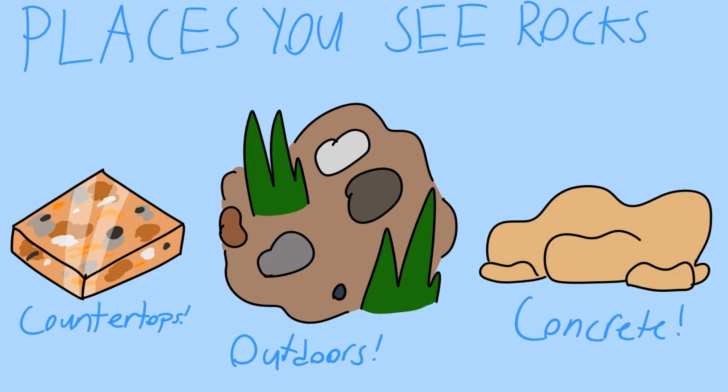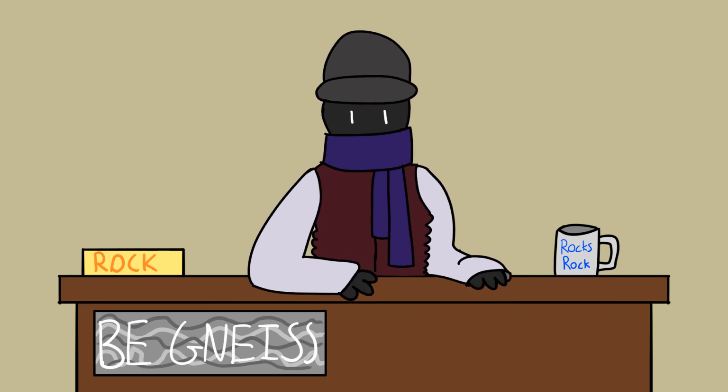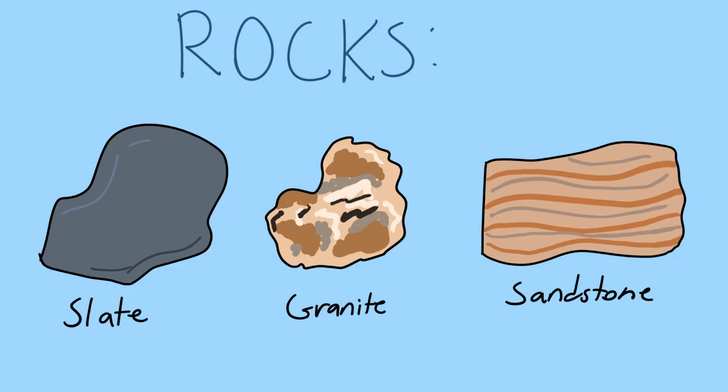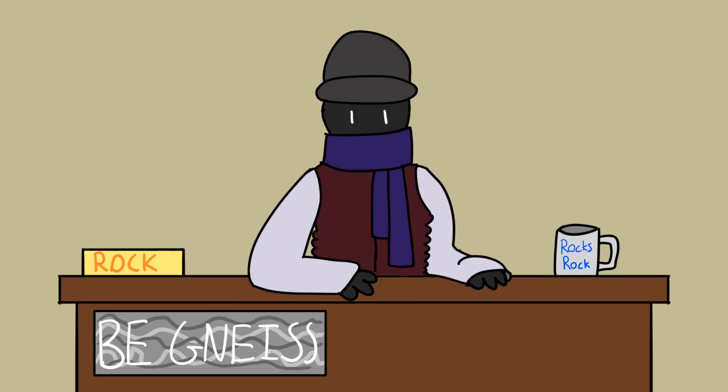Alright, now here's a little interactive bit. Think of all the times you see or use rocks. It's quite often. They are everywhere. Haha, I accidentally used the first person plural instead of the third person for a second. That sounded ominous. Now think of all the types of rocks you can name. Did you know all of them can be grouped into three types? Igneous, sedimentary, and metamorphic.